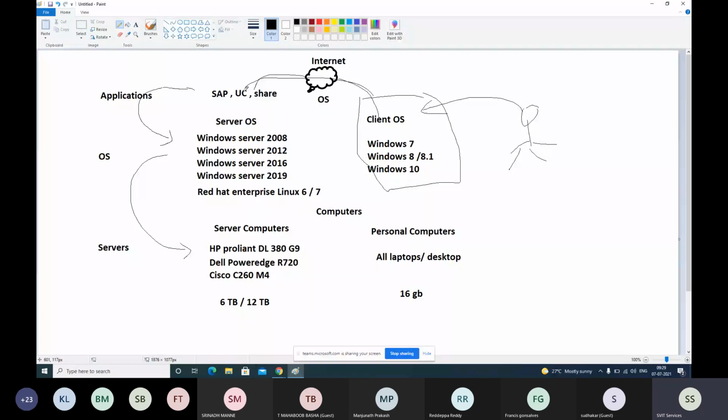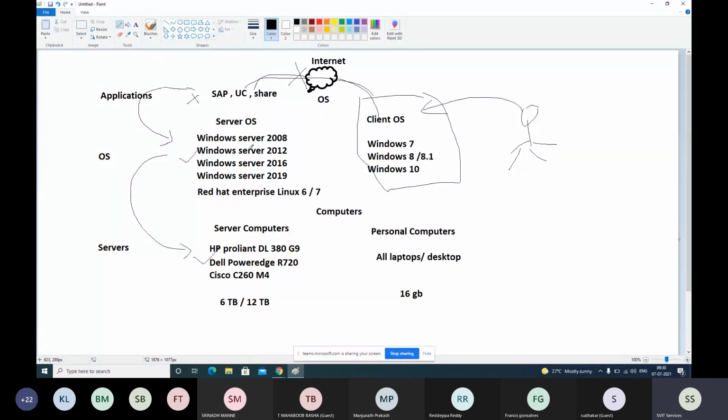Either laptop is fine. Is she connected to the internet? Other internet things are all working, YouTube, Gmail, other things are working, but that specific banking application is not working as expected to deposit money on your account. So the reasons could be maybe a problem with this application here. Even though the server computer is healthy and the OS is up and running, the application has some problem. Application is not opening. This is an application level issue, not a server computer level issue or a server OS level issue.